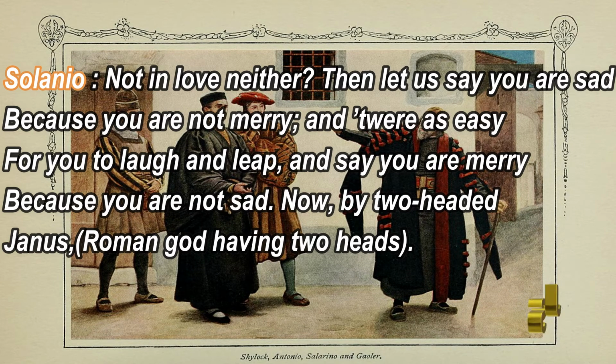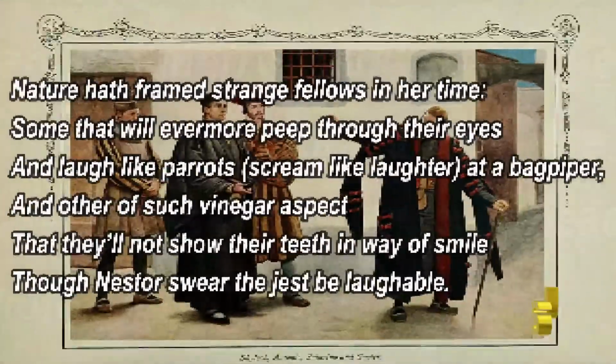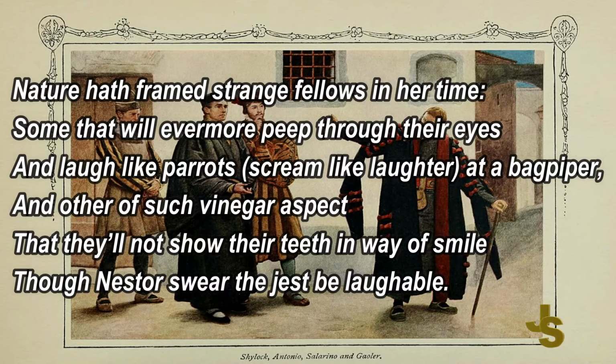Now, by two-headed Janus. Here is a reference Shakespeare is giving: two-headed Janus. This is the name of a Roman god who has two heads. Nature hath framed strange fellows in her time. He is saying that nature has created many people like this, having two characters at the same time.